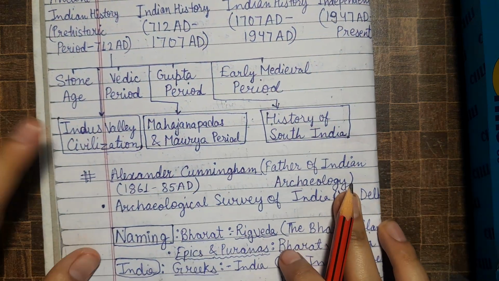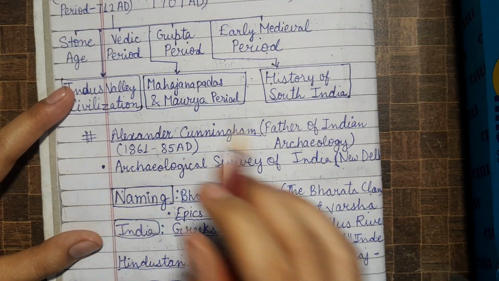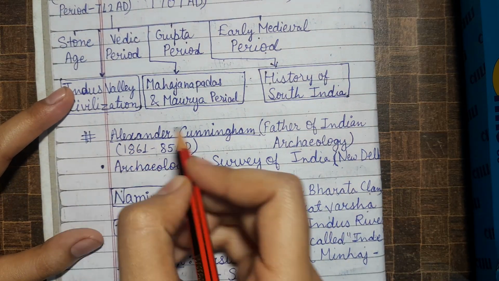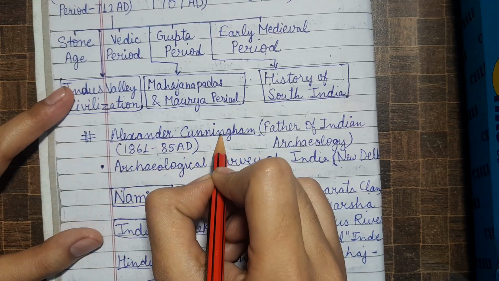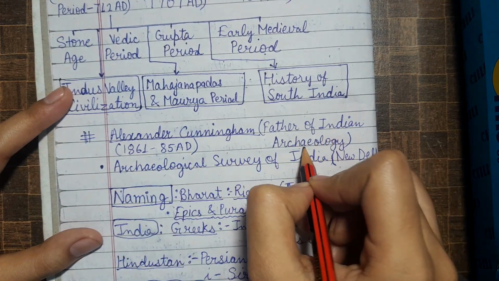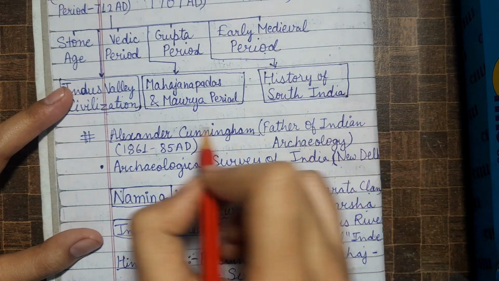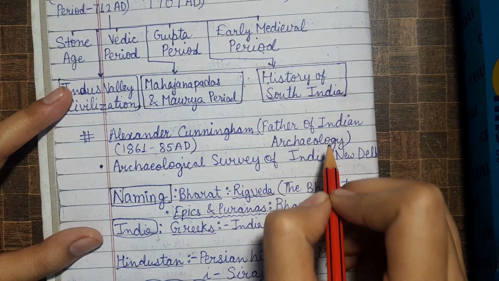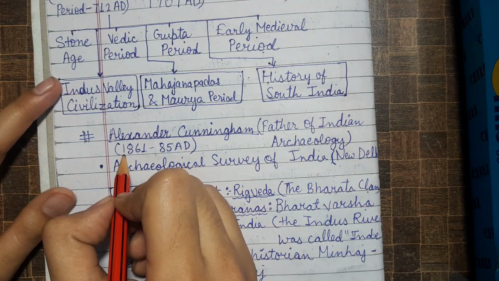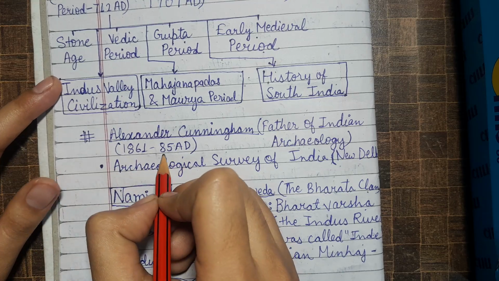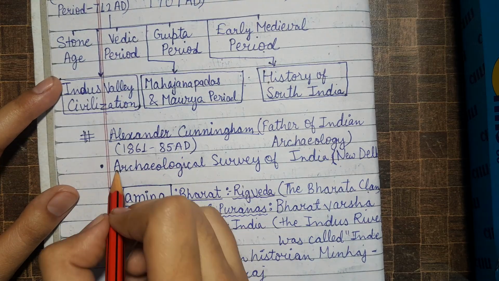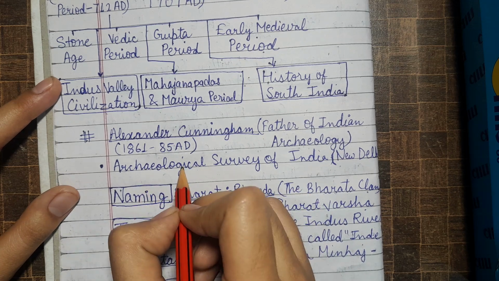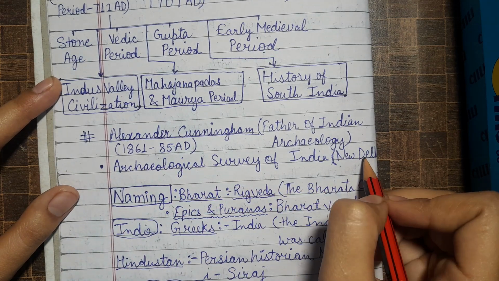Okay. Then move to important archaeological surveyor. A very important person is Alexander Cunningham, who is considered the father of Indian archaeology. His timeline is 1861 to 1885 AD. He was an archaeological surveyor in the Archaeological Survey of India, New Delhi.